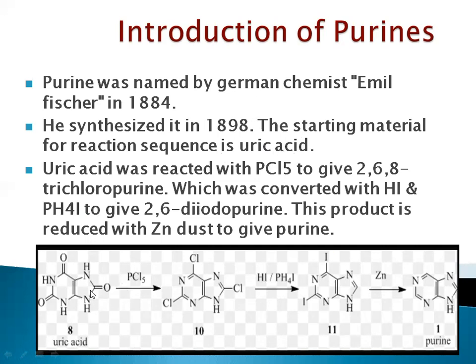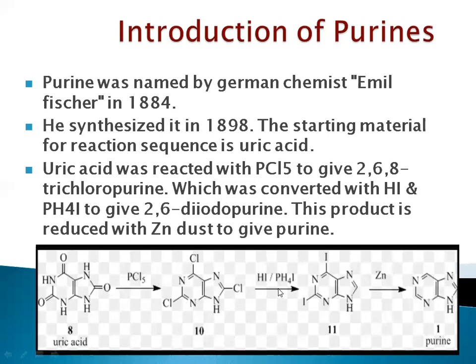Okay, let's see the reaction. In the reaction, we are able to see that the reactant is uric acid. After the reaction we will get purine, but for that we need to add some reagents. So first, uric acid is reacted with PCl5, right? When we react it with PCl5, all the carbonyl groups will be removed and a chlorine atom will be added. If you look at the second structure, a chlorine atom is added on the position of a carbonyl group. That oxygen is removed.